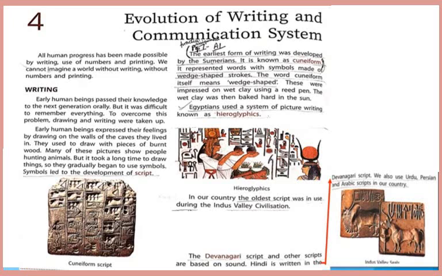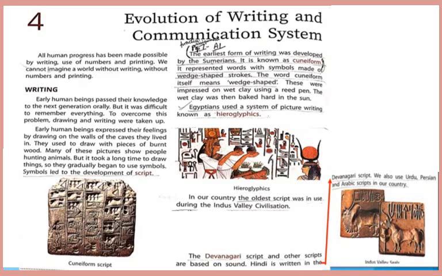They gradually began to use symbols. Symbols led to the development of script. Script means a set of letters used for writing a particular language. For example, we use Devanagari script for writing Hindi language. In the same way, the earliest form of writing was developed by the Sumerians. It is known as cuneiform.